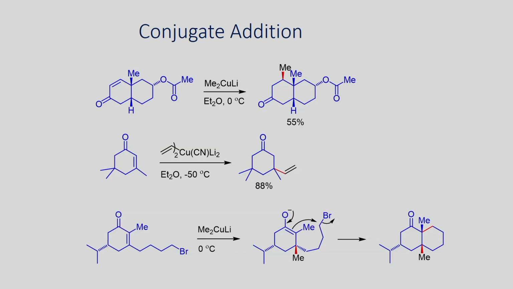So, now let us look at the application part. Here some examples are shown which involve conjugate addition reaction. If you look at the first example, here we use this dimethyl cuprate, which undergoes a 1,4 addition reaction to give this compound in 55% yield. As we have seen just now, it can undergo addition.